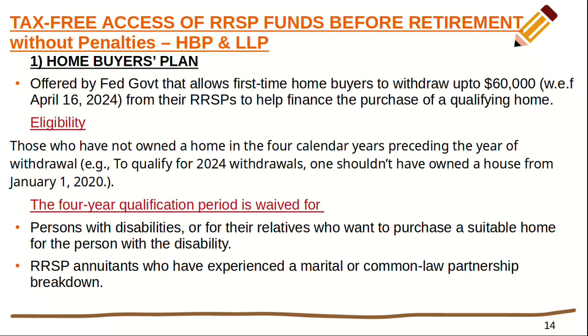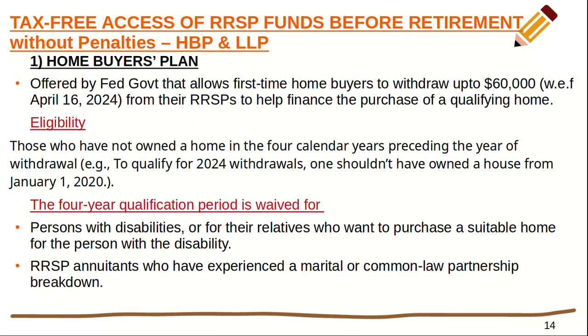Now let's see the eligibility. To qualify, one or their spouse must not have owned a house in the 4 calendar years preceding the year of withdrawal. For example, to qualify for 2024 withdrawals under the Home Buyers Plan, one shouldn't have owned a house from Jan 1st, 2020. This 4-year qualification period is waived for persons with disabilities or for relatives who want to purchase a suitable home for the persons with the disability, and for RRSP annuitants who have experienced a marital or common law partnership breakdown. However, there are other conditions that need to be fulfilled.